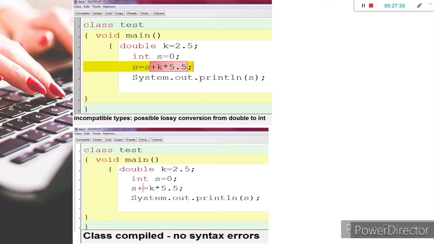This 13.75 is a double, and in the previous code, s is 0, 0 plus 13.75 is 13.75. We want to store it in s, s is an integer, an integer cannot hold a double, but here if I use this shorthand operator, then it is automatically converted to int.